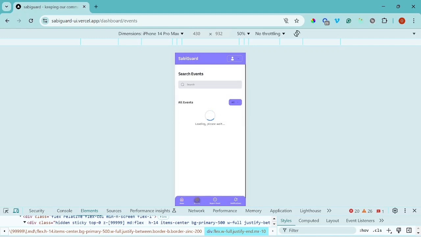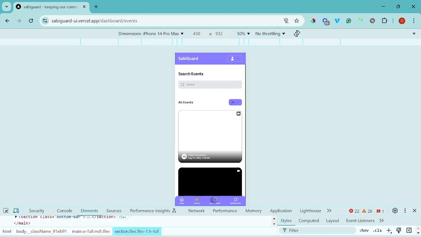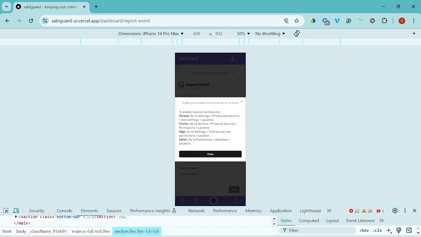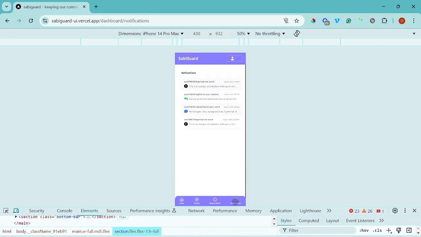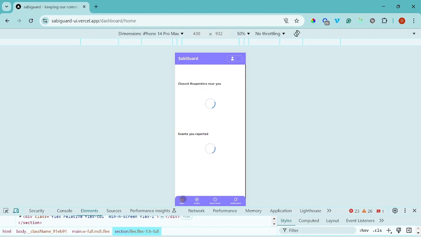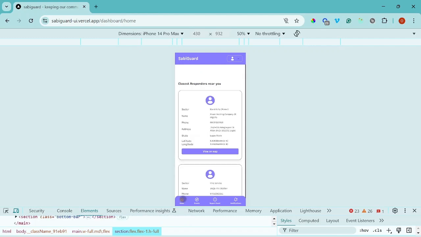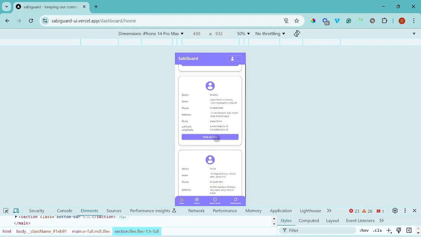These are the events. This is the event reports page. I disabled location actually. This is the notifications page. Here the user can log out, right? And that's pretty much it.